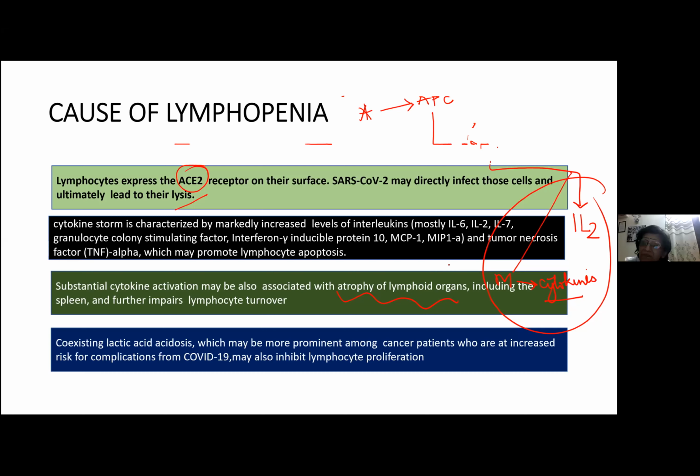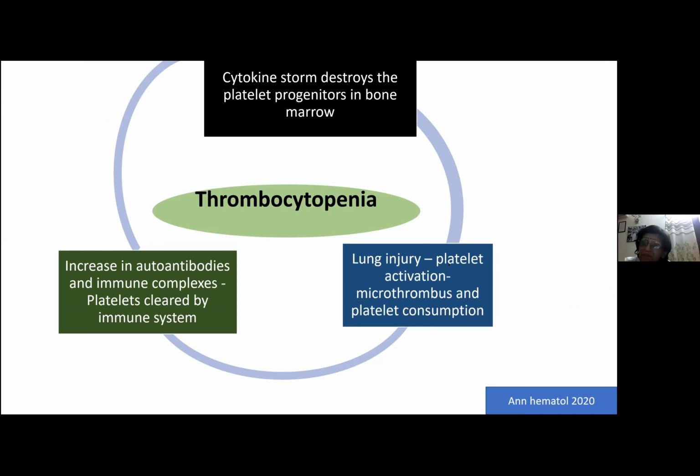Now, the second manifestation that I told you is thrombocytopenia, and I also told you that this is a mild thrombocytopenia. So why does thrombocytopenia occur in a COVID patient? We have just studied that there is a lot of cytokine storm produced. This cytokine storm destroys the platelet progenitors in the bone marrow. All of you know that platelets arise from megakaryocytes. So these megakaryocytes are destroyed by cytokine storm. So that leads to